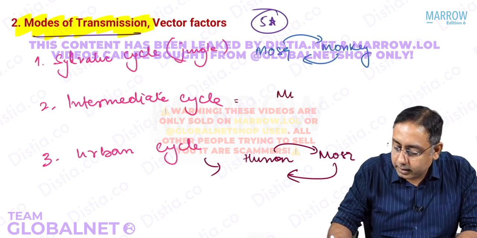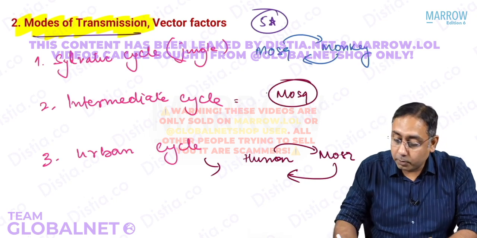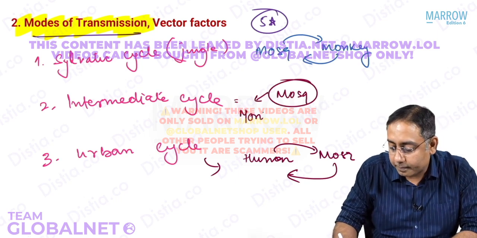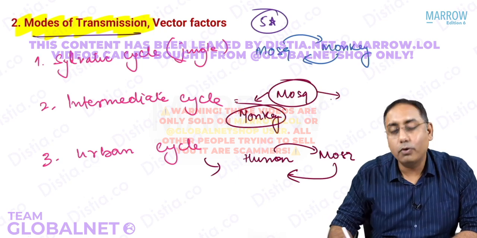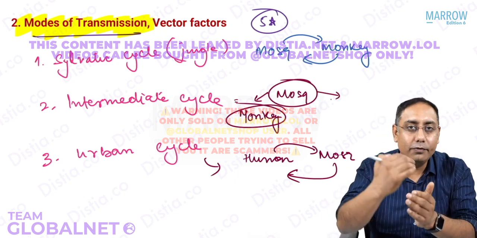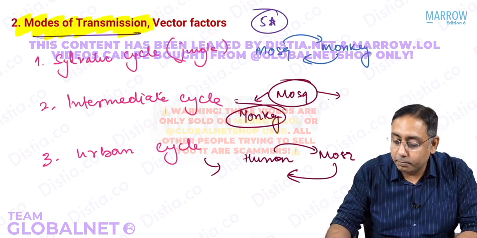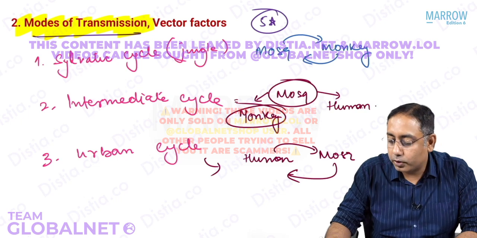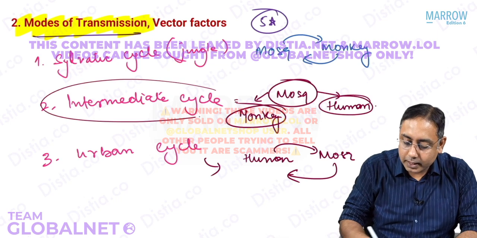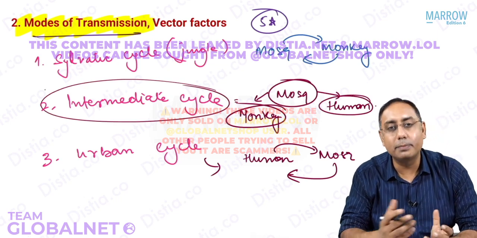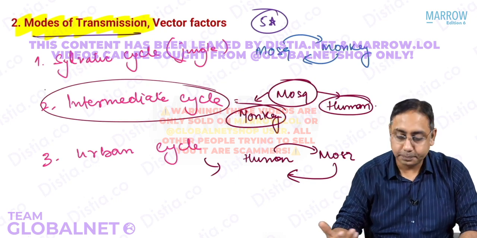What happens is there is transmission in the mosquito. Mosquito is one of the reservoirs. So the mosquito may spread it to the monkey, but sometimes humans may go very close to the forest, or they may start cutting the forest. So now the humans will be in close contact with the mosquito, which was in close contact with the monkey. This type of cycle is quite a disturbing cycle, and this intermediate cycle may cause some outbreaks.